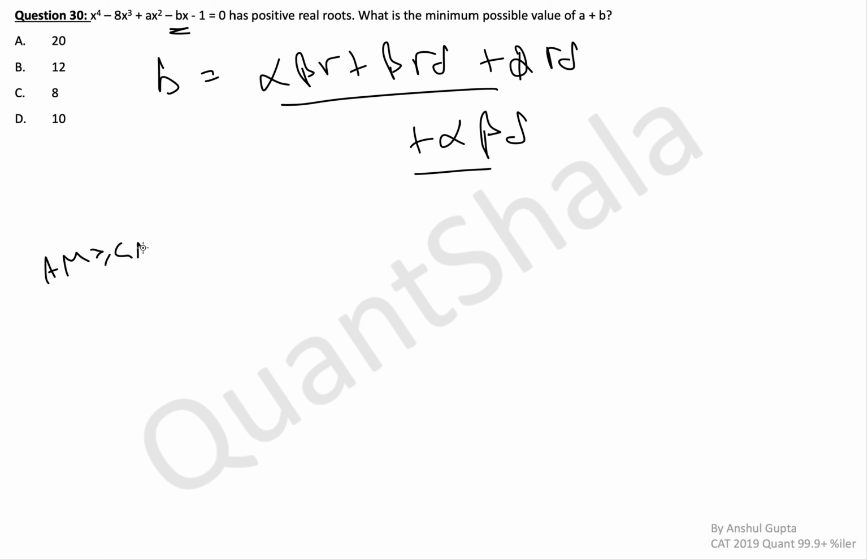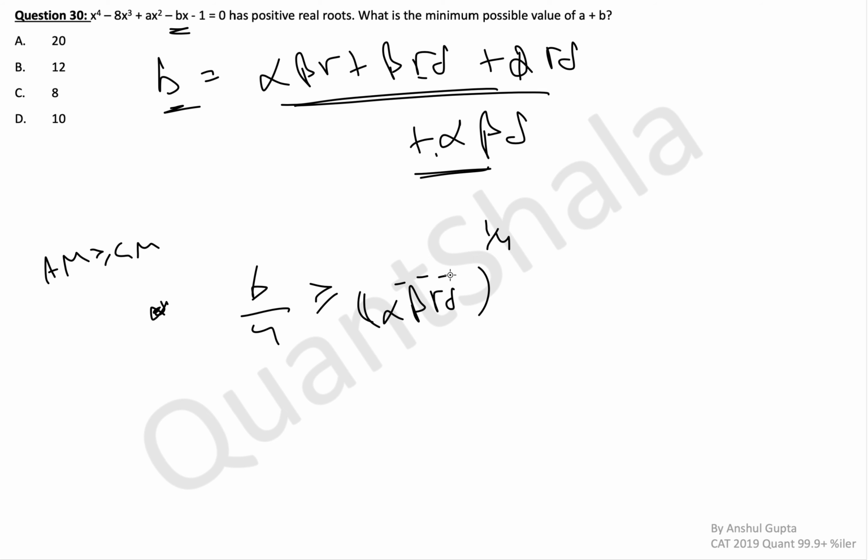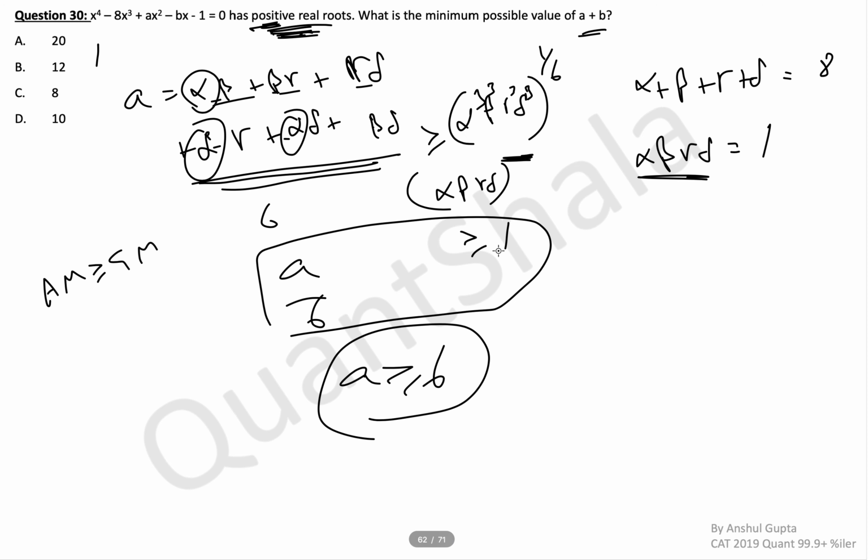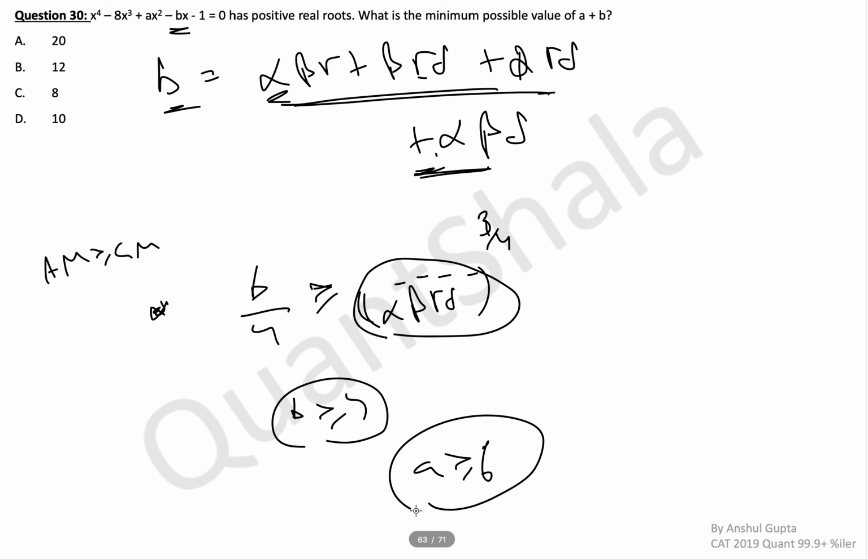Now again, apply AM greater equal to GM here. You get the sum of all of these terms, which is b, so b by 4 is greater equal to the product of all of these raised to power 1 by 4. The product again will be alpha beta gamma delta raised to some power. We can calculate also: alpha is coming twice, thrice, so again it will be 3 3 3 3. So alpha beta gamma delta is raised to power 3 by 4. This is anyway 1, we already know. So b becomes greater equal to 4. In the last page we saw a greater equal to 6. So adding these, a plus b becomes greater equal to 10. That means the minimum value of a plus b is 10.